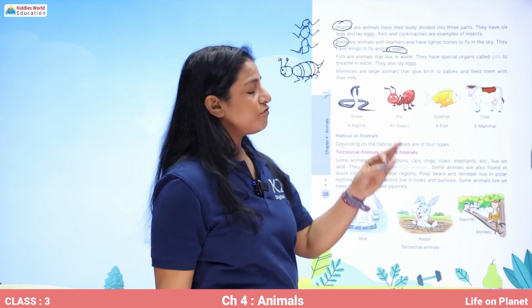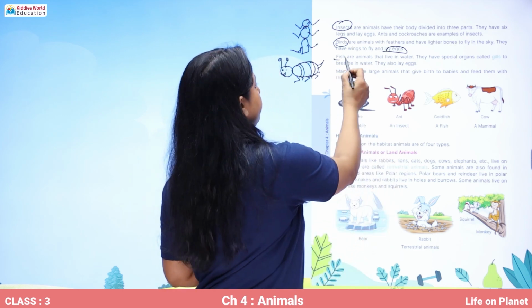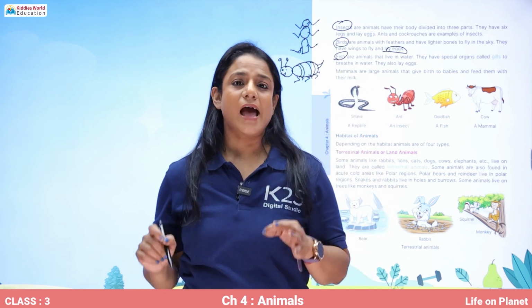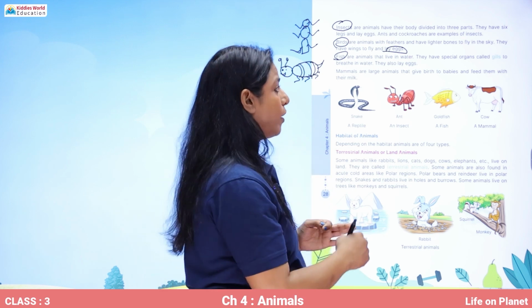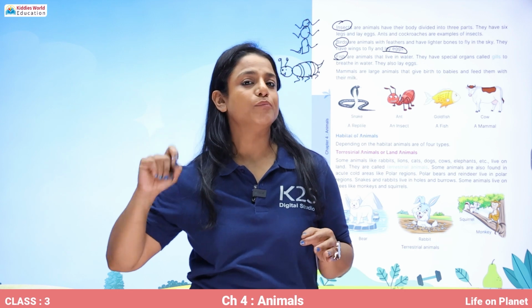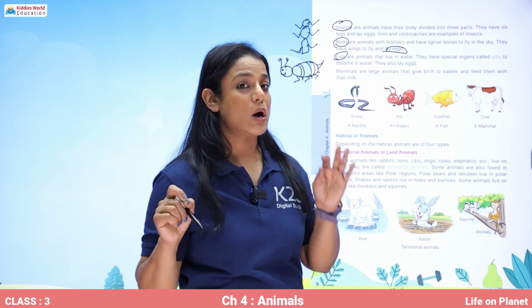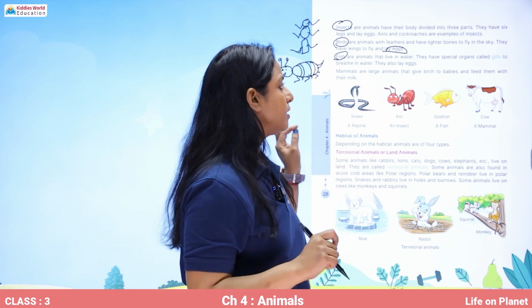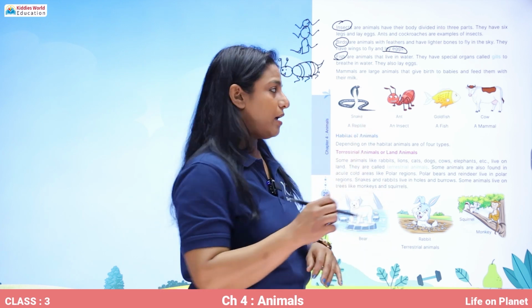Now, fish. The next category is fish. Fish are the animals that live in water. They have a special organ by which they can breathe in water, and it is called gills. All right. And they also lay eggs.